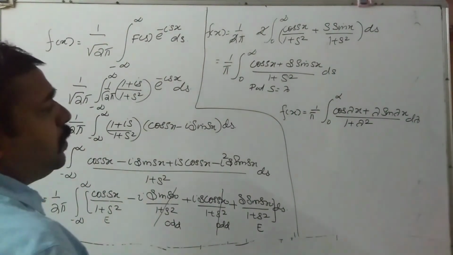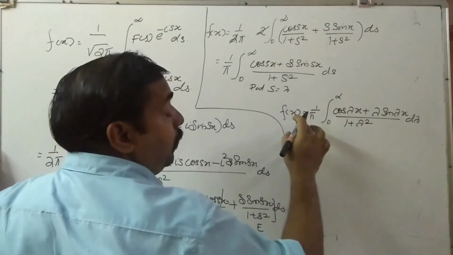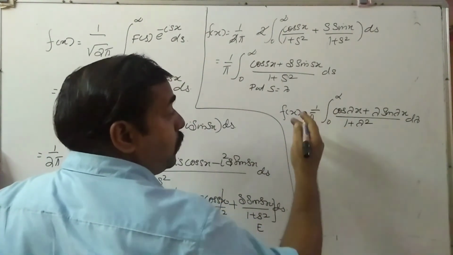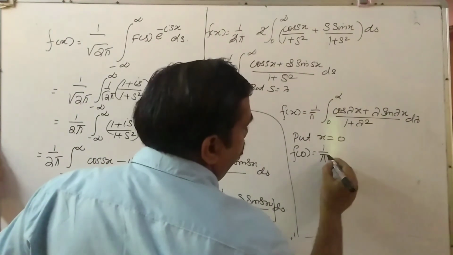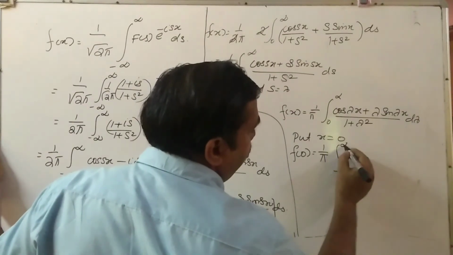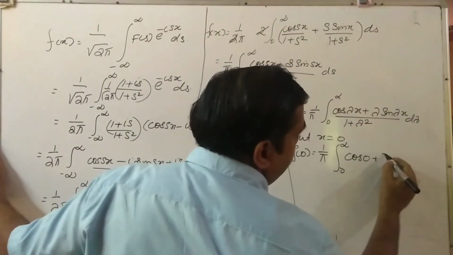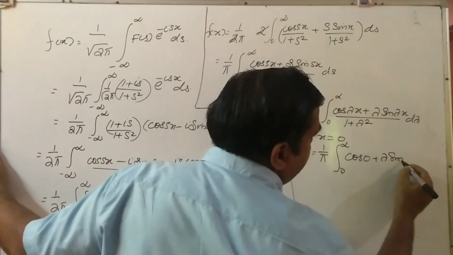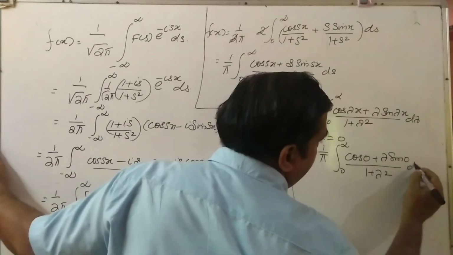Now the second one is we need the value at 0. What is the function value at x is equal to 0? So put x is equal to 0: 1 by pi integral 0 to infinity, this value is equal to (cos 0 plus lambda sin 0) divided by 1 plus lambda square d lambda.